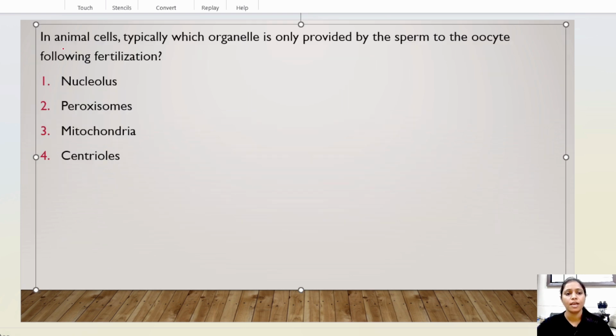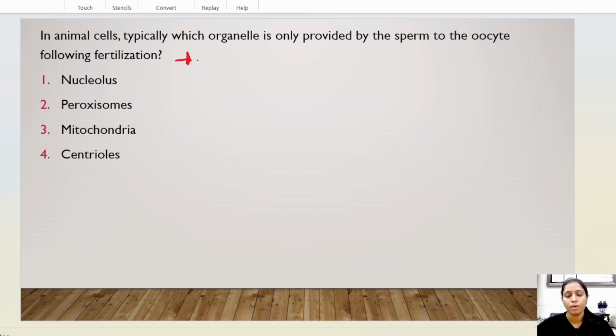In the next question, they asked about which organelle in an animal cell is typically provided only by the sperm to the oocyte following fertilization. As we all know, the nucleus is provided by sperm, but there is another organelle which is also provided by sperm, that is the centriole. This is a very interesting question because some of you might not know that the centriole is also provided by sperm, and it helps in the formation of the mitotic spindle during the first division of the cell.